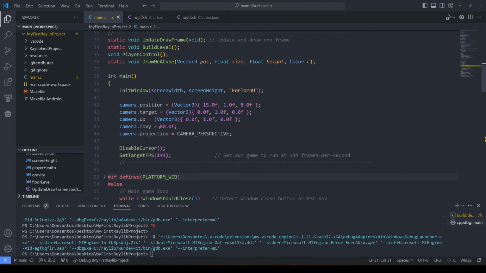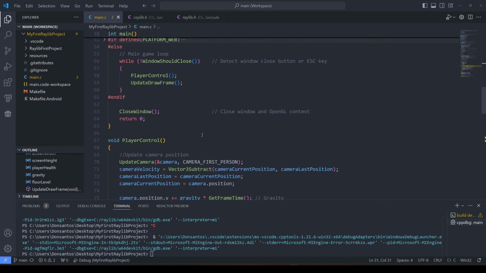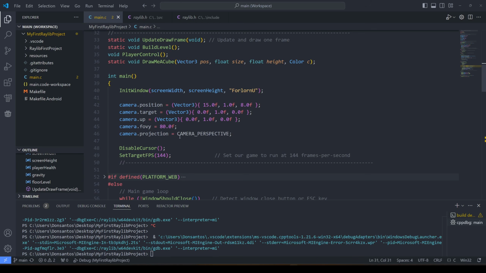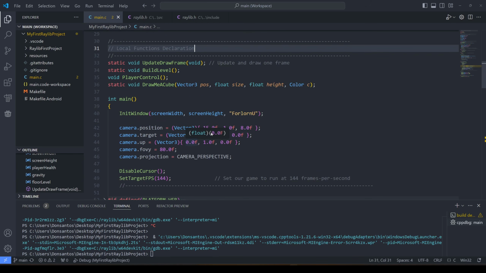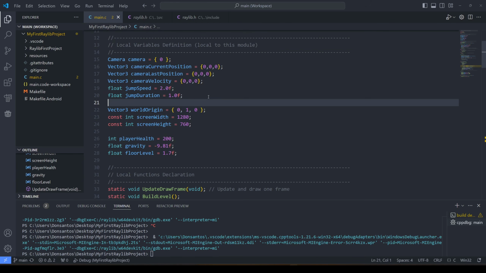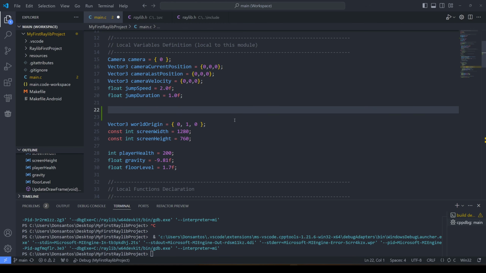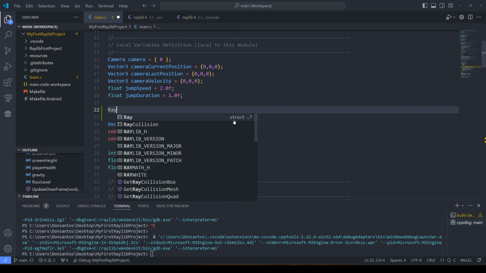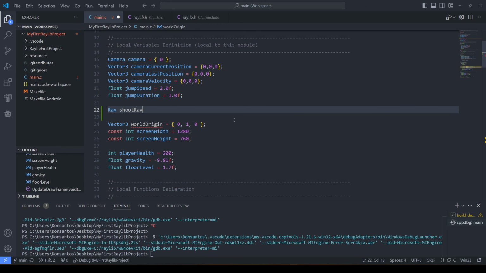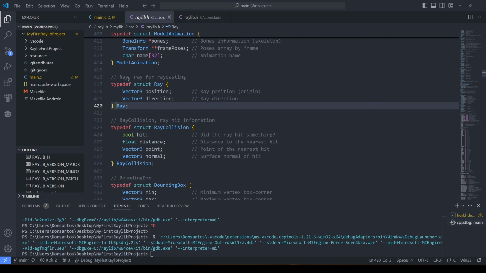So I also want to create collision cubes on top of all of my cubes, right, on my level. So we're gonna start off here, and we're gonna create a new little section here. We're gonna go ray, shoot ray, maybe? And then he declared it as 0. And if we look at ray, here's the struct. It's a position and a direction. Yeah, simple enough. Here's the collision struct.